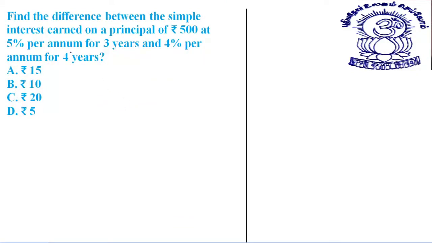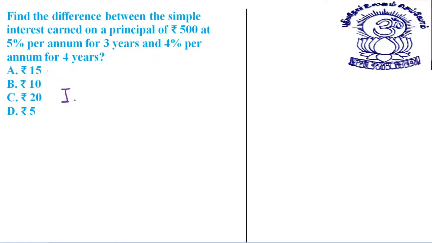Find the difference between the simple interest earned on the principal of rupees 500 at 5% per annum for 3 years and 4% per annum for 4 years. See, we are given two cases. Case one, where the rate of interest is 5% for 3 years; case two, where the rate of interest is 4% for 4 years. We need to tell the difference. This can be done in two ways. I'll be solving the question both ways.